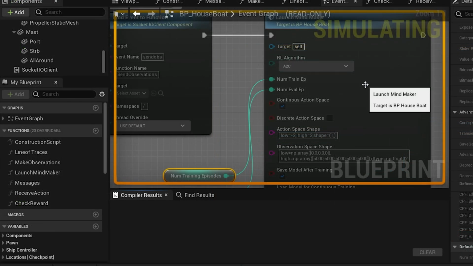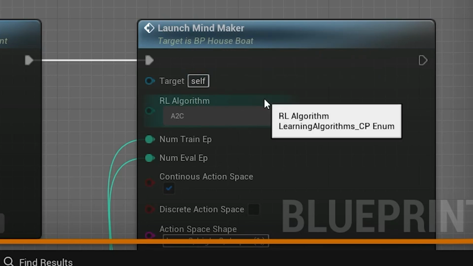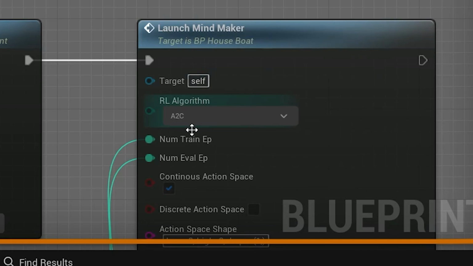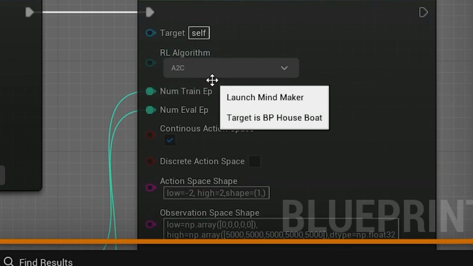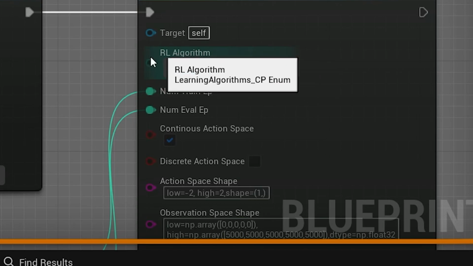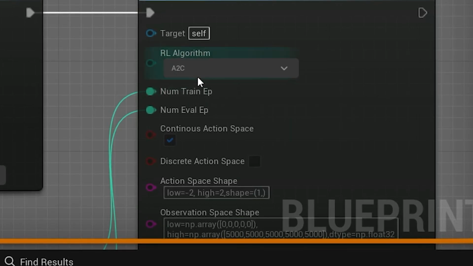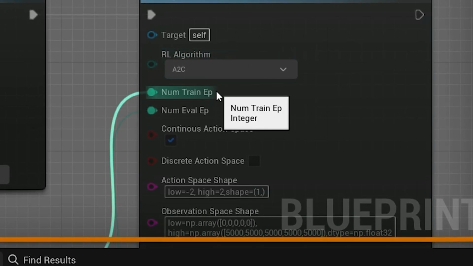Let's actually dive into some of the MindMaker settings here. The launch MindMaker function is really the heart of the action. And that's where we can see a lot of the important settings. Right here we have the RL algorithm that we're training with. In this case, it's A2C, actor critic.